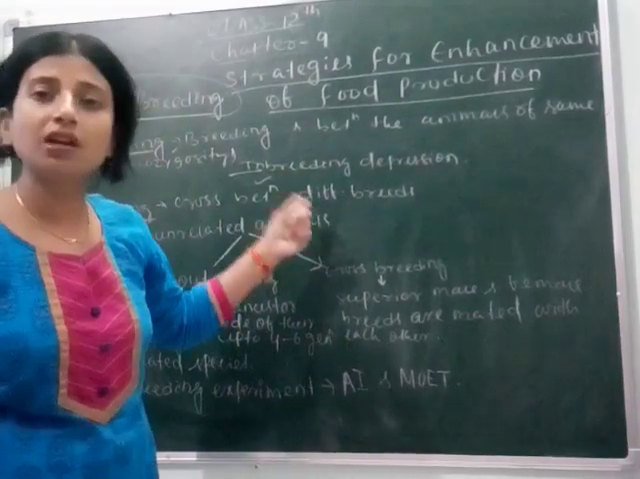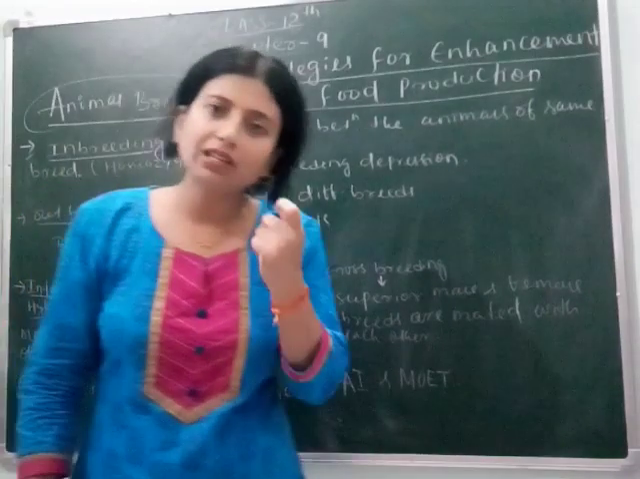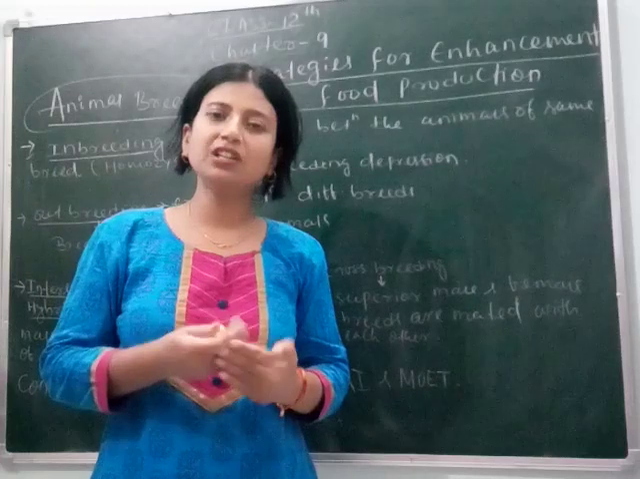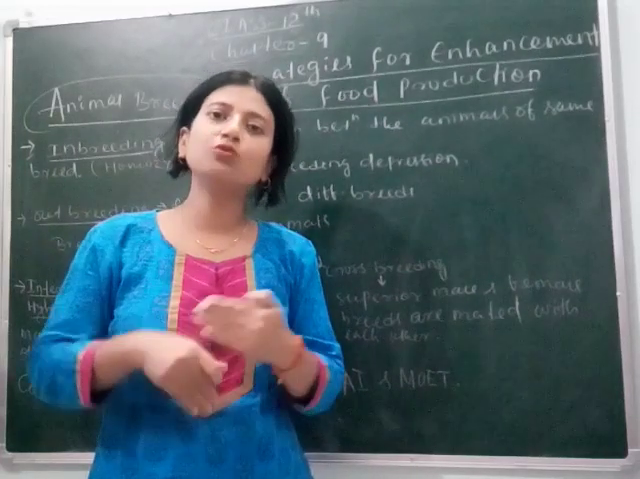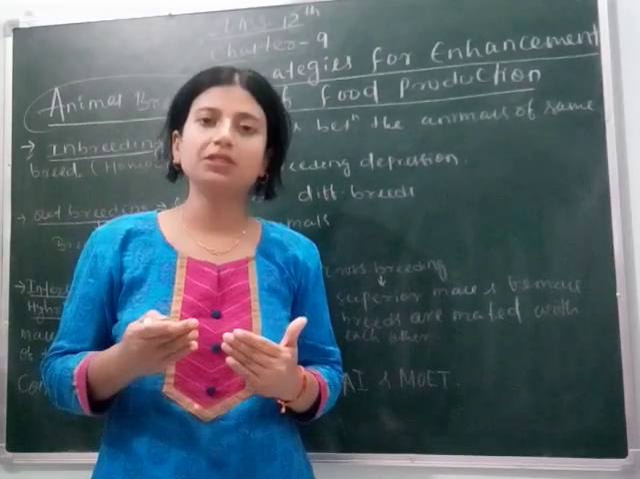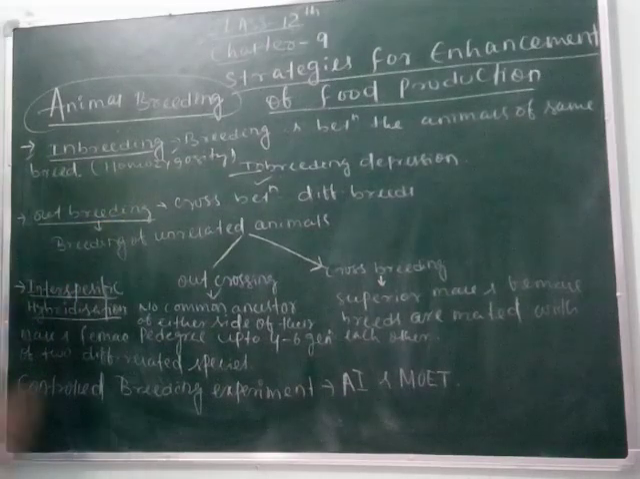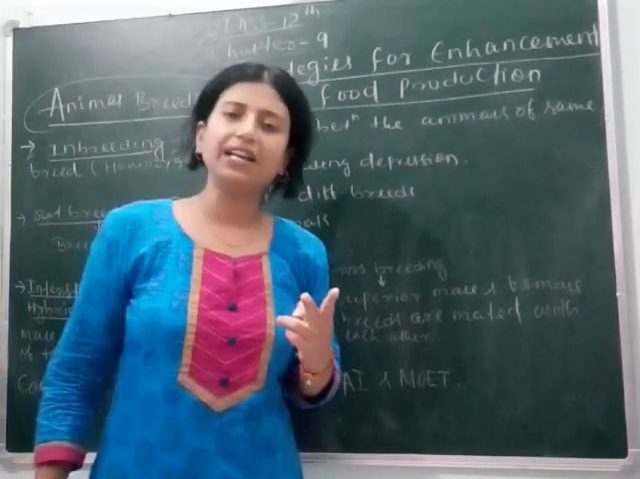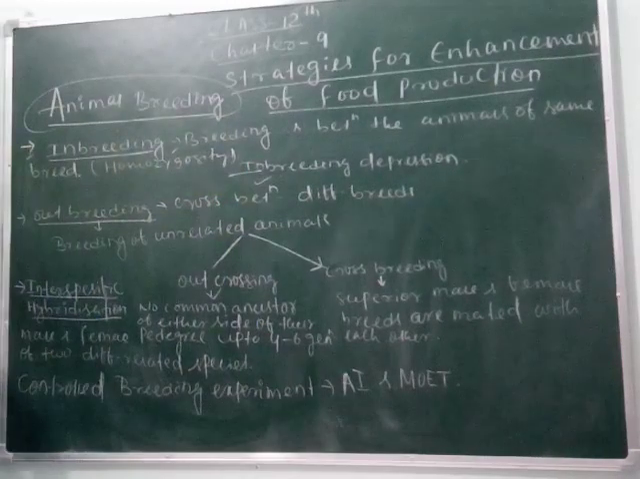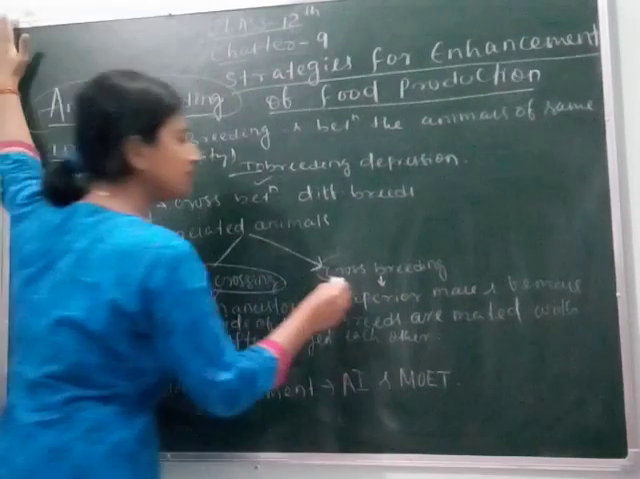So to overcome inbreeding depression, that is, to prevent it and to increase productivity, some outbreeding devices are developed in animals. Outbreeding is again of two different types: one is outcrossing and another is crossbreeding. Clear?